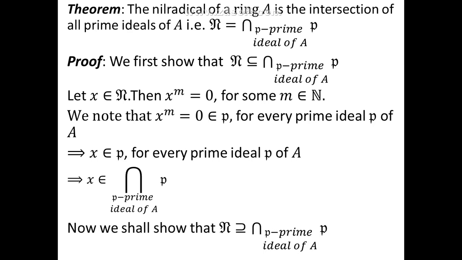Now we shall show that n contains the intersection of all prime ideals of A, that is the reverse inclusion. We will be proving this by assuming the contrary, that is, suppose x is not in n, then we will show that x cannot be in the intersection of all prime ideals. So suppose x is not in n, then x to the power k is not equal to 0 for any k belonging to the natural numbers. x is not in the nilradical, so x to the power k is not equal to 0 for any natural number k.